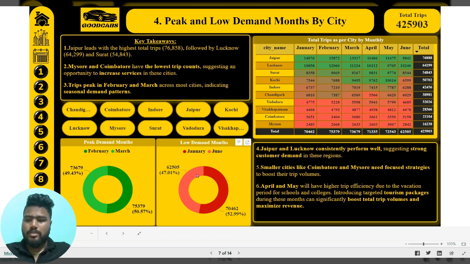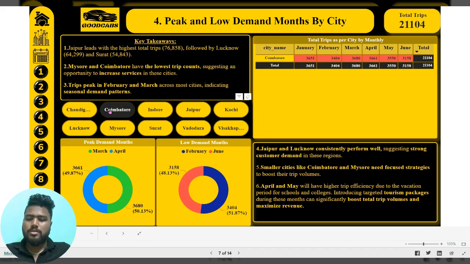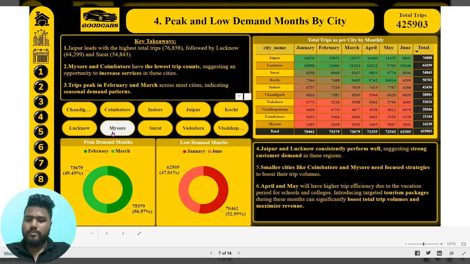We will move on to the fourth one, peak and low demand months by city. February and March are the peak demand months, which got the highest number of trips, and January and June are the lowest. We can see it month-wise and city-wise, for example Coimbatore, March and April, February and June. All of this we can see with the help of the slicers, and these are the key takeaways. The whole matrix is here.